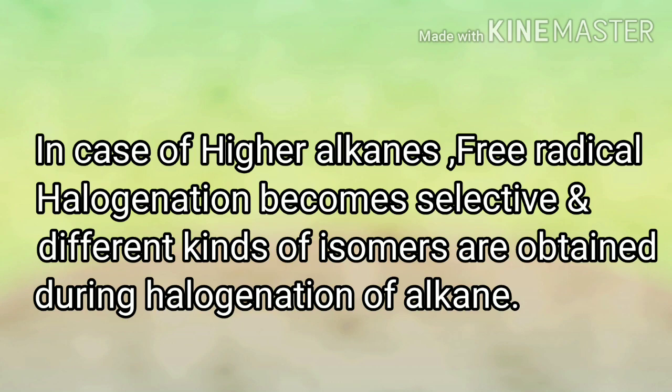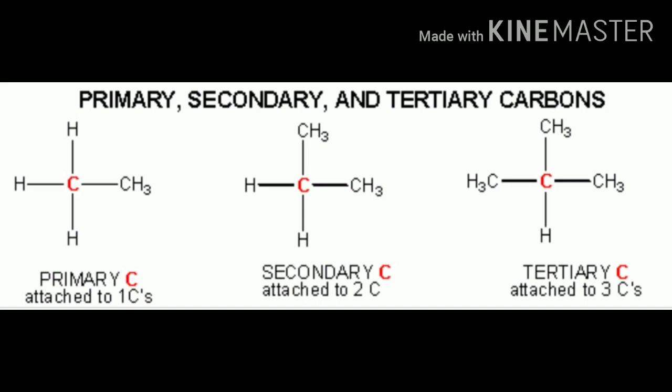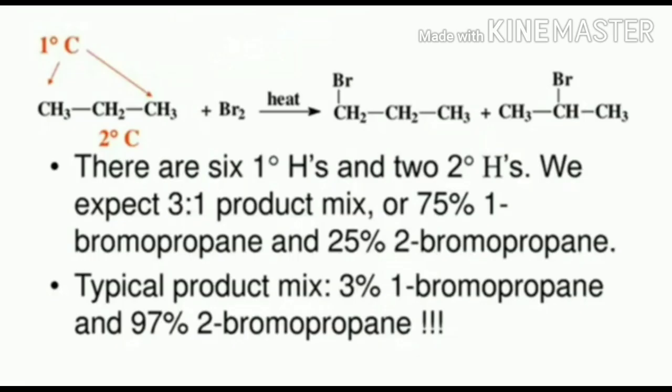Now, in the case of higher alkanes, free radical halogenation becomes selective and different kinds of isomers are obtained during halogenation of alkane. Primary carbons are those which are directly attached to one carbon, and the hydrogens attached to primary carbon are known as primary hydrogen atoms. Similarly, secondary carbons are those which are directly attached to two carbons, and tertiary carbons are those which are directly attached to three carbons. Now let us have a look at an example.